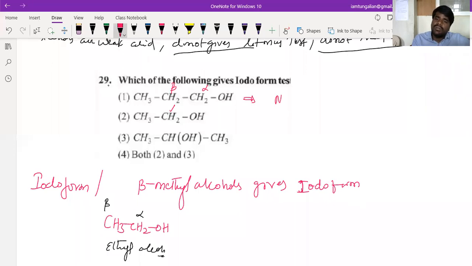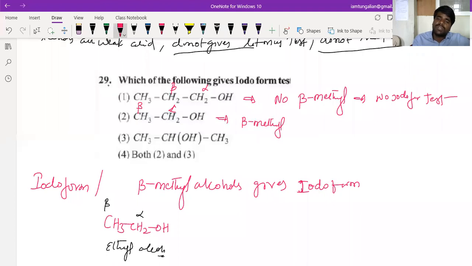So there is no beta methyl, meaning no iodoform test. Are you getting it? In the next one, this is your alpha and this is your beta, and here you have a methyl. Because the beta methyl is present, it gives iodoform test.